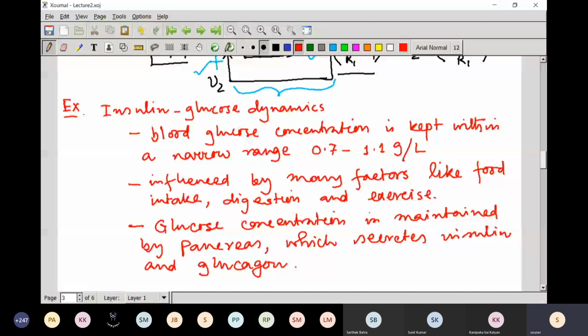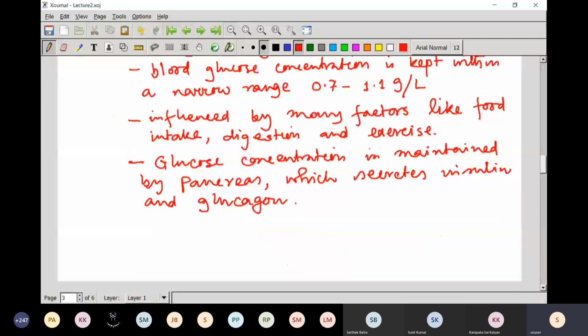I hope you understand what we are doing now. Basically we are discussing one natural system, a biological system, and from there we'll be understanding the concept of feedback.